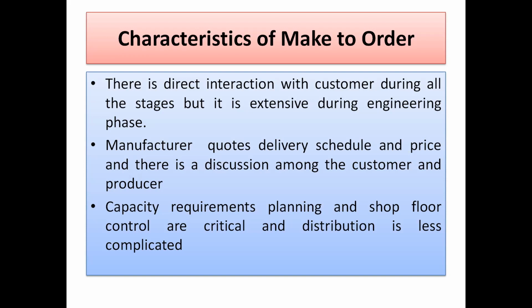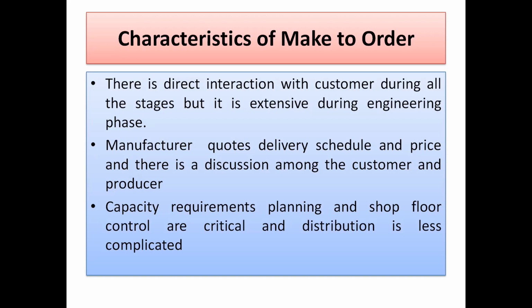So distribution is less complicated, but capacity requirements planning and shop floor control are not. See, this is a non-standardized product. As this product is non-standardized, friends, capacity requirements planning covers the machinery capacity and the different tooling, jigs and fixtures required. Shop floor control covers what is to be done if there is some problem at some stage, and which type of labor is required to get it accomplished: semi-skilled or highly skilled. So this capacity planning and shop floor control is somewhat critical in make to order.